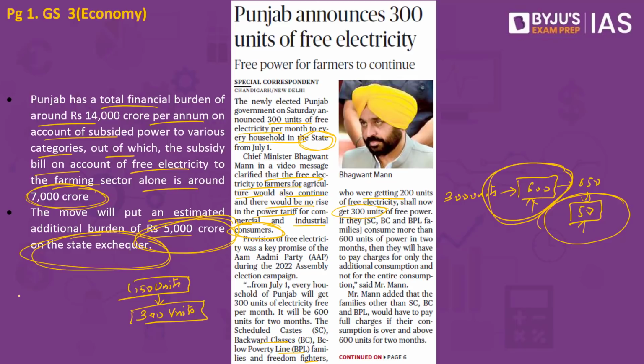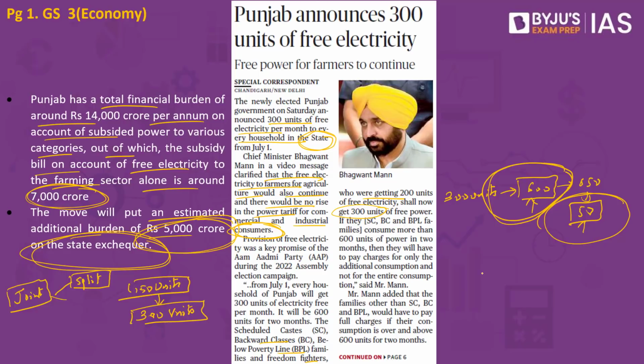Added to it, there would be joint families in the state. These joint families currently may have a single meter, but in the near future they may start splitting the meter and ultimately there will be more consumption of the electricity. The more the consumption of the electricity, it is the government which has to spend the money, but where the government is getting this money from is the third major criticism.